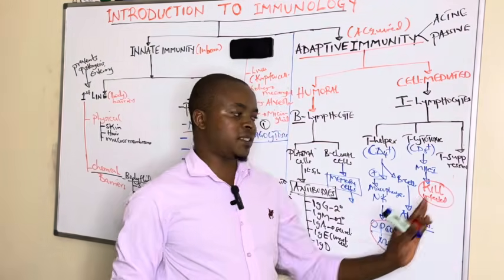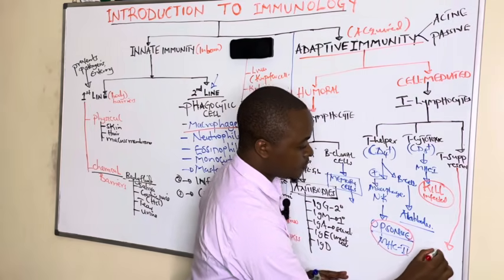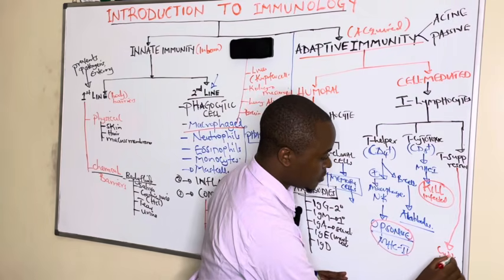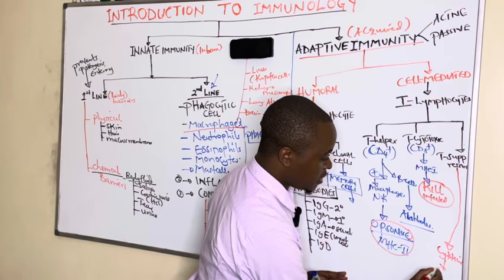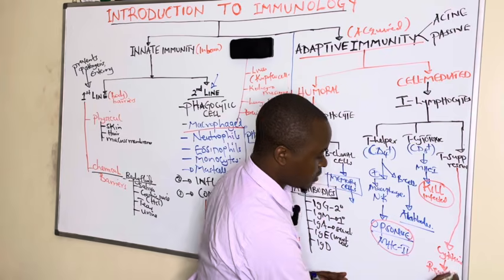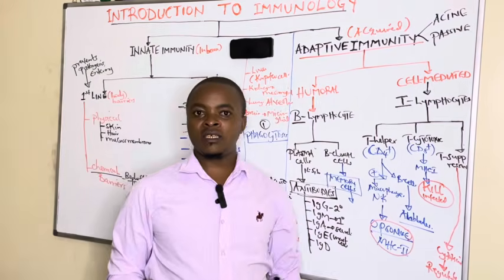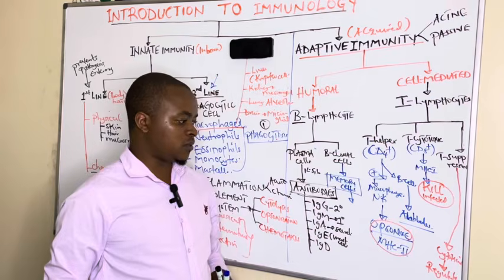Whereas the T suppressor cells are the ones that regulate. They are believed to produce cytokines, and these cytokines regulate the action of the T helper and the T cytotoxic cells.